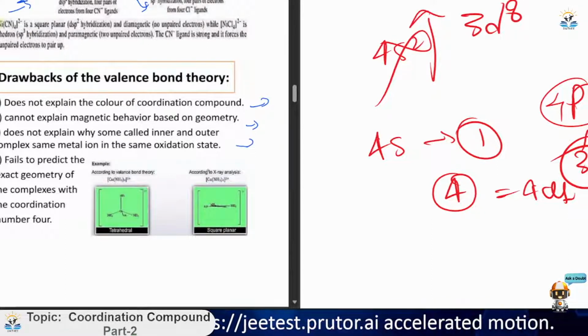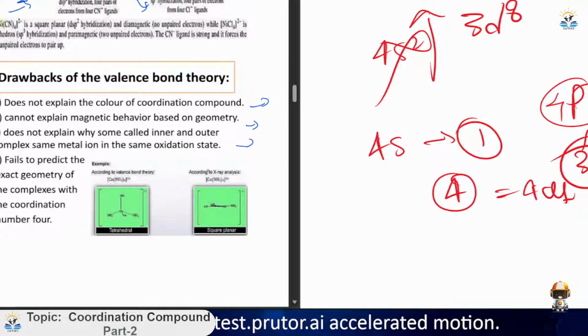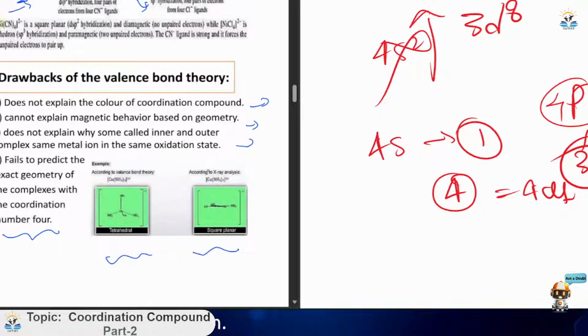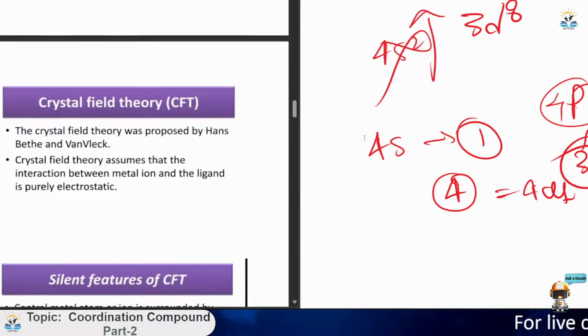It fails to predict the exact geometry of complexes with coordination number 4, as you checked in the CN case, where dsp2 gives a different structure. Here are some examples: this is according to valence bond theory and this is according to X-ray analysis. These are not the same, so the practical implication of this theory is not correct. It is a major drawback.